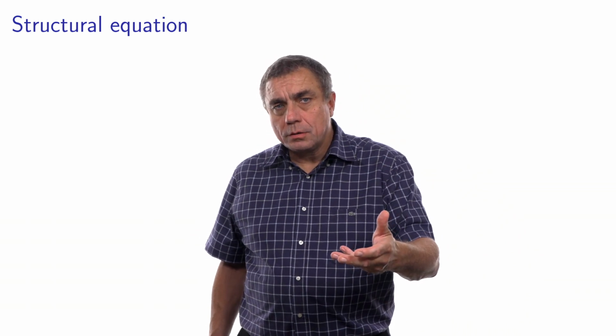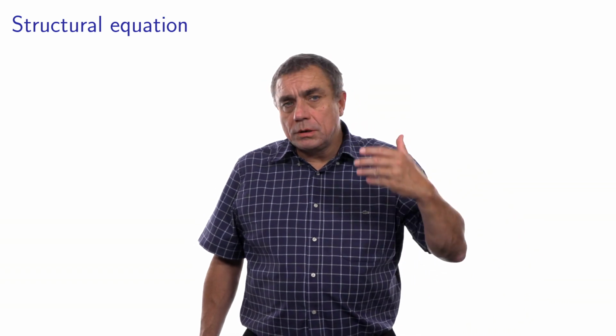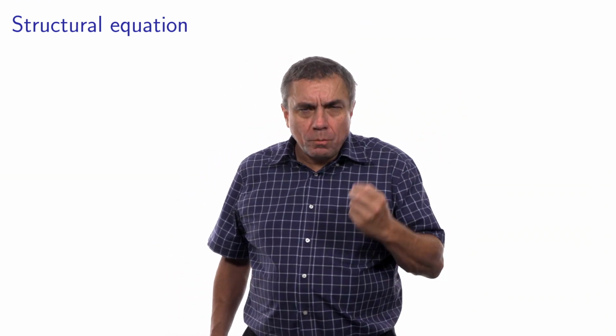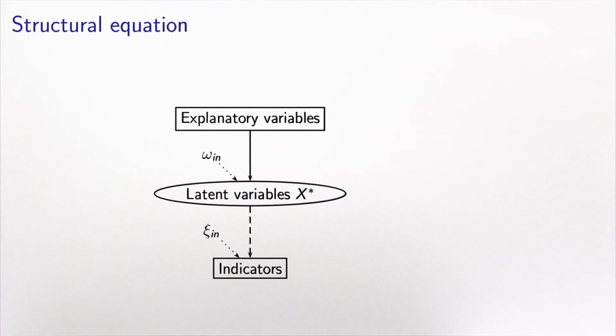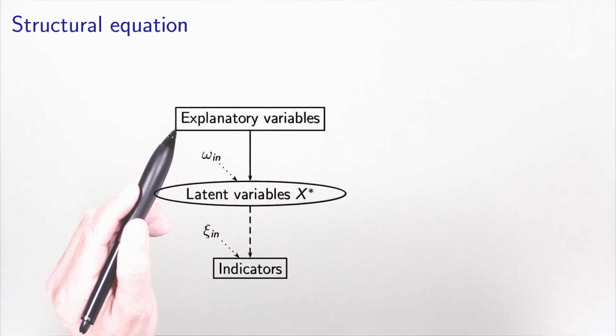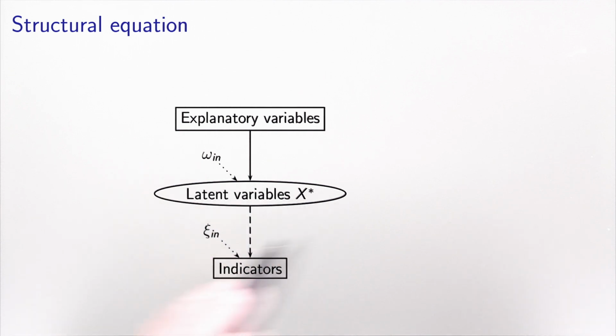Now we extend the factor analysis approach by including a structural equation. So somehow we would like to explain the latent concepts using concrete explanatory variables. So we would like to explain my attitude toward something or my perception of something as a function of my age, my income, my level of education, and so on. This is the idea. This structural equation is represented by this arrow here that relates the observed explanatory variables to the latent concept here.